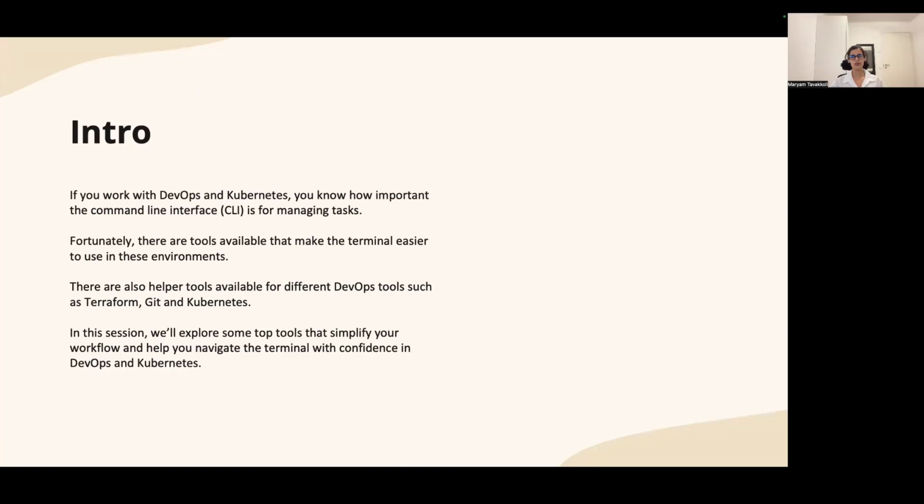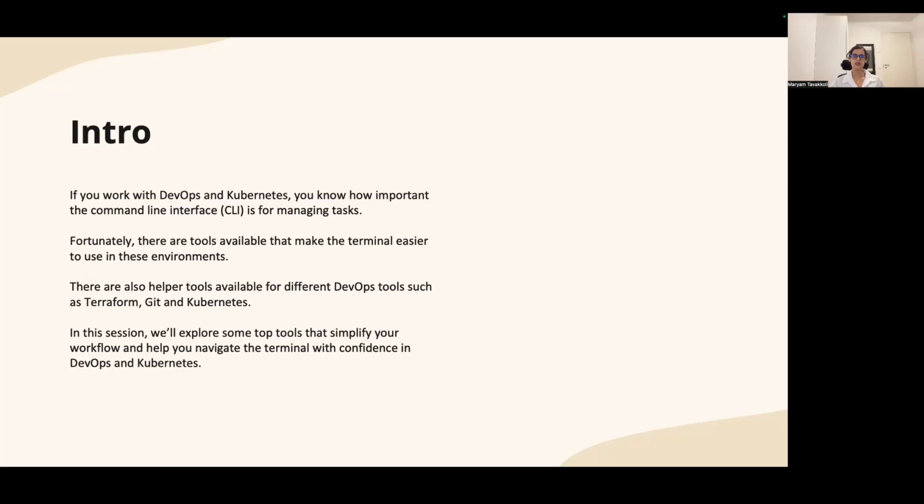Fortunately, there are plenty of tools, both open source and commercial versions, available out there for this purpose. And there are also helpful tools available for different DevOps technologies that you might be using, such as Terraform, Git, and Kubernetes. So in this session, we will go through some of these tools together. And after this talk, hopefully you can make use of some of these to make your life a bit easier.